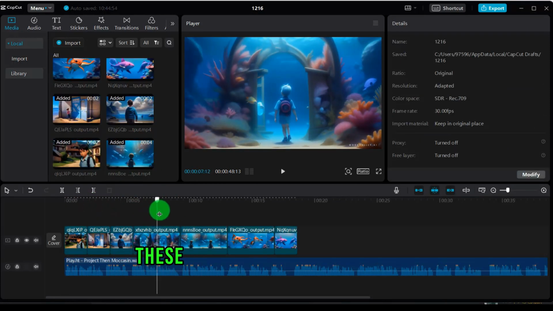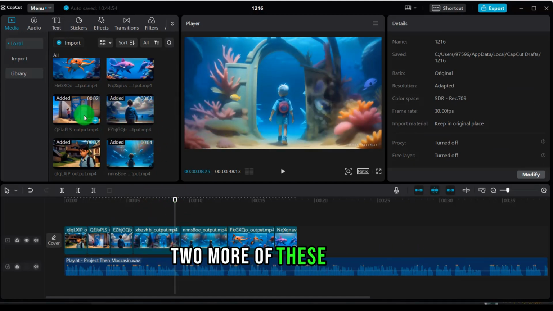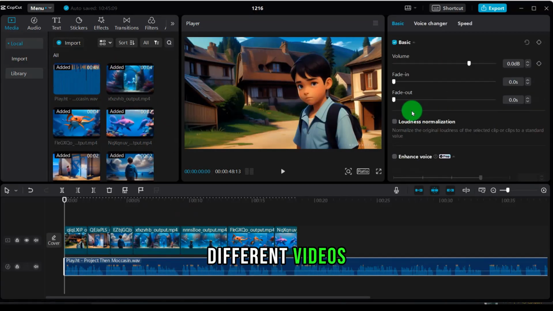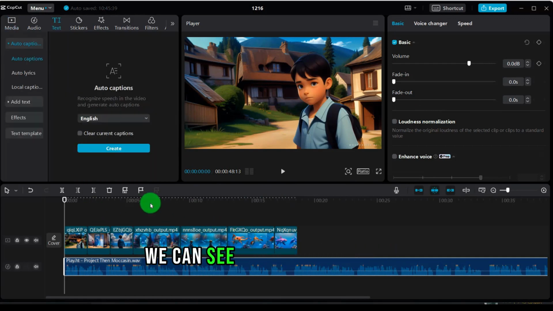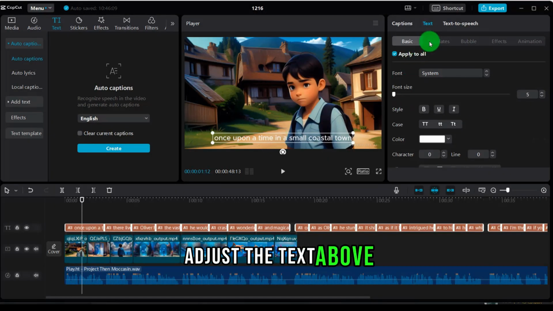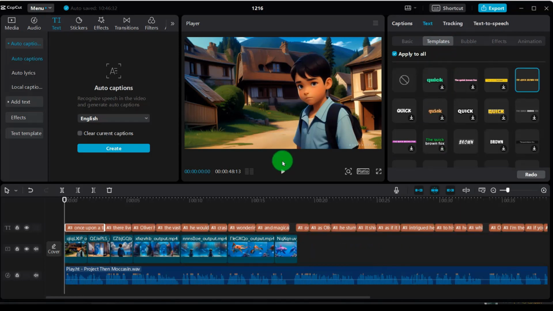Drag it all in. These videos are not long enough. We can repeatedly generate 2 more of these videos. Use the same text. He would create different videos. And then we're going to take that speech and turn it into text. We can see how to convert this speech into text. We need to confirm it and then we'll drag it. Adjust the text above. Then we can select different types of text for this presentation. We can take a look.